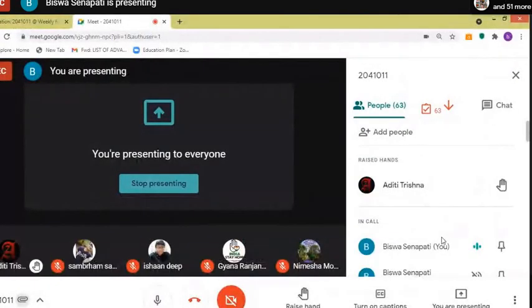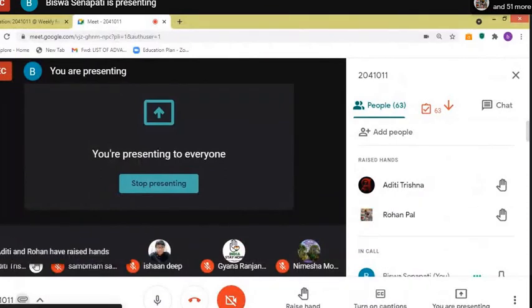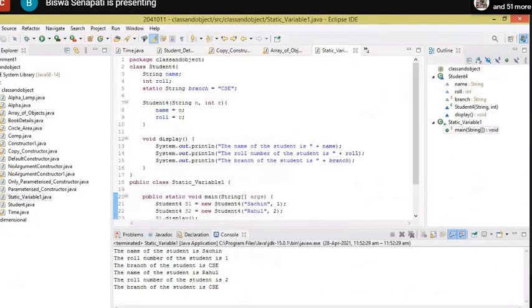Ayush, any doubt? Yes, Aditi, tell. So the branch is different. Different? So you have to think while writing the code. If you think that yes, branch must be different, then we should make it a normal instance variable. And if you think that I am entering the student information for one section, and for that section the section and branch will be the same, then I can make both the data members static. So it depends upon the coder who is writing the code.